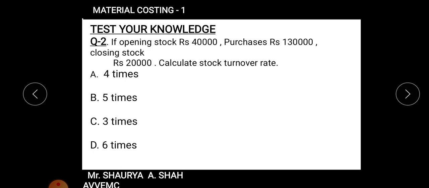I hope everyone must have completed the sum, right? So what is your average stock, students? Average stock is 40,000 plus 20,000 divided by 2, right? Gives me the answer of 30,000, right?